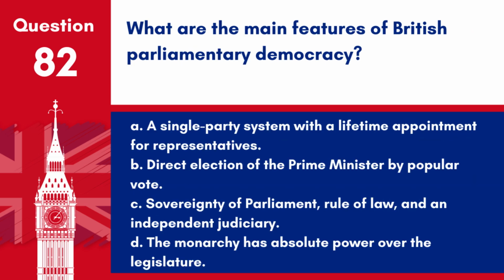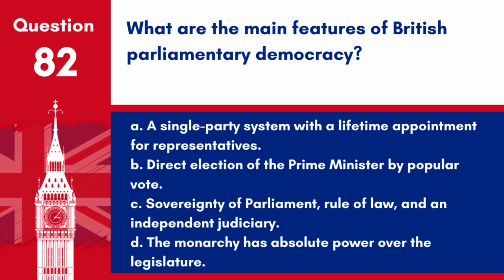Question 82. What are the main features of British parliamentary democracy? A. A single-party system with a lifetime appointment for representatives. B. Direct election of the Prime Minister by popular vote. C. Sovereignty of Parliament, rule of law, and an independent judiciary. D. The monarchy has absolute power over the legislature.